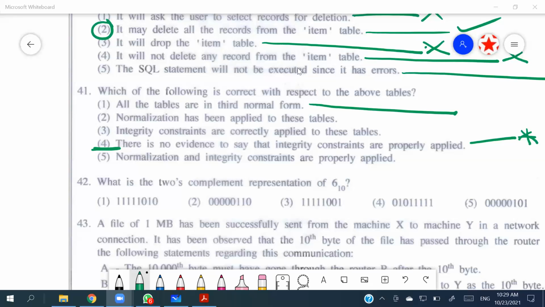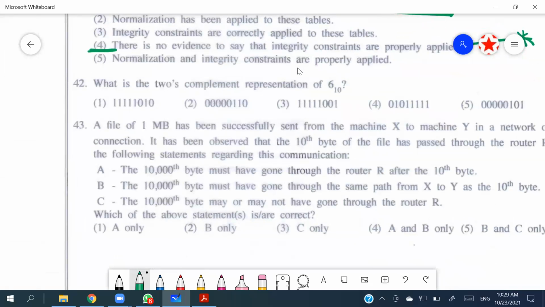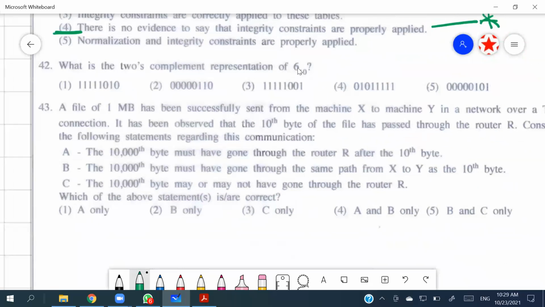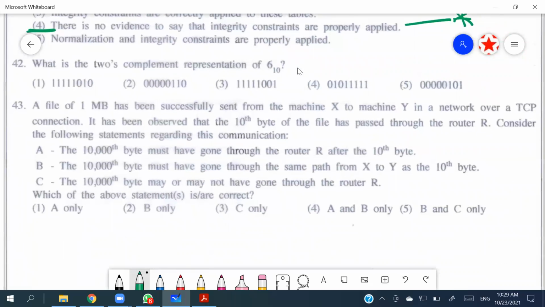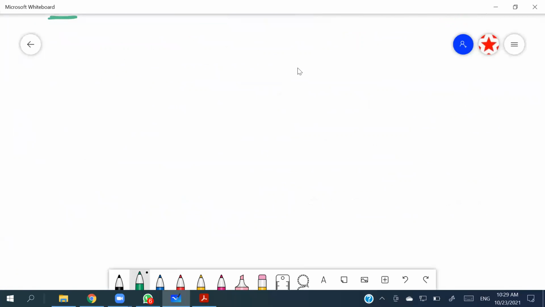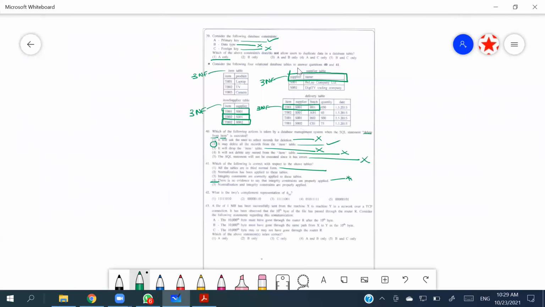Okay. Right, 43rd then. A file of 1 MB has been successfully sent from machine X to machine Y in a network over a TCP connection, transmission control protocol connection. And hold on.